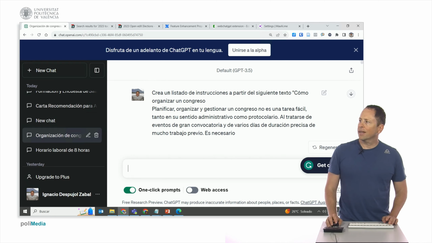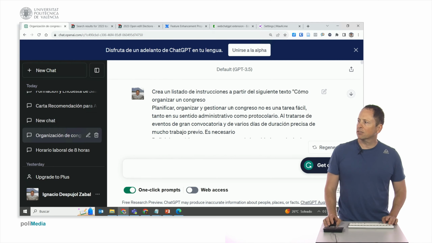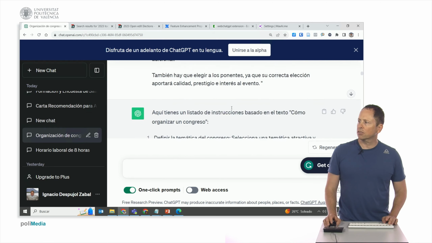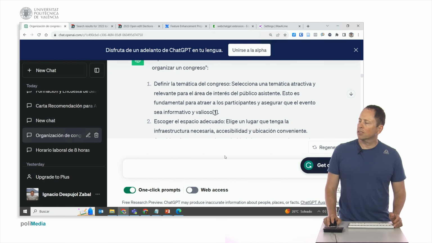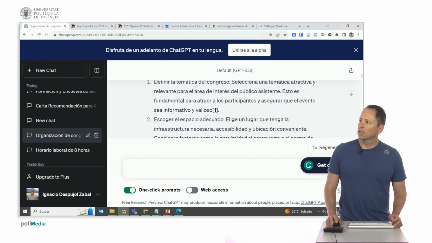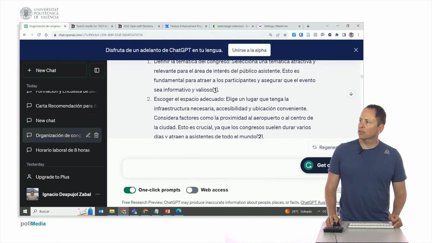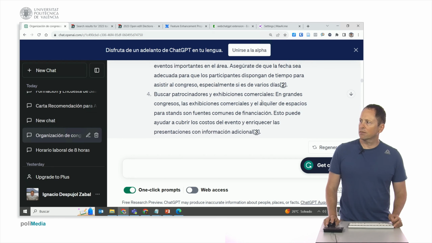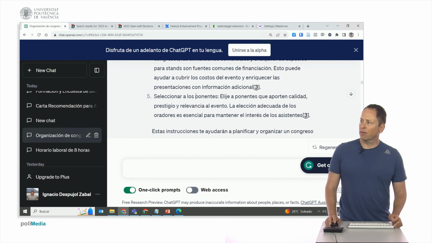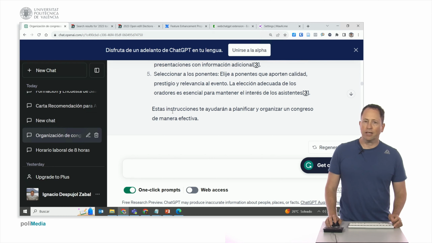I asked, create a list of instructions from the following text, and I have pasted all the text that I had. And here I have a list. I have already done it so that you don't have to wait, because sometimes it takes a while. Remember that if it stops, you can ask it to continue generating. And here we have instructions in order. Number 1: define the subject of the Congress, choose the adequate space, determine the date, look for sponsors and commercial exhibitors. Select speakers. Okay, this will help you plan.